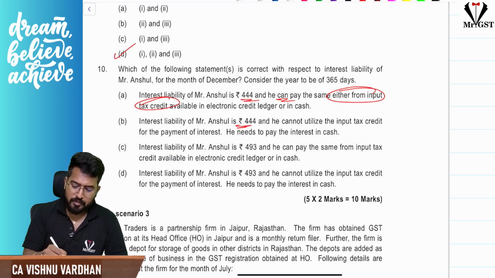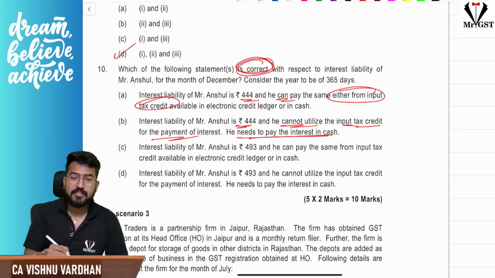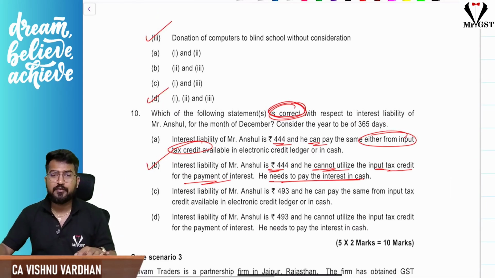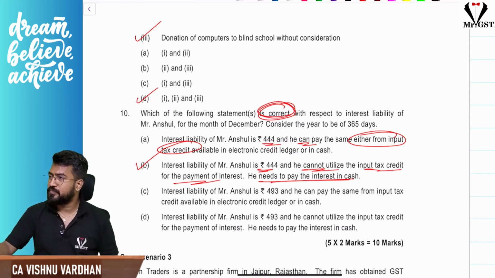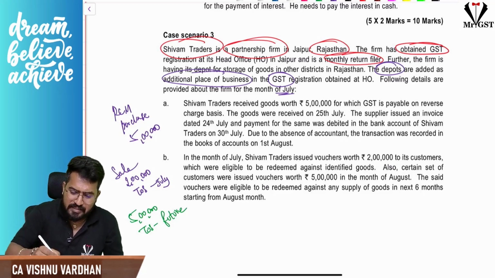No, 444 cannot utilize ITC for the payment of interest. He needs to pay interest in cash only, and they have asked you only the correct statement here, not the incorrect statement. So this is the answer. With this, we are done with case scenario number 2. Case scenario number 3 is a very easy one actually.